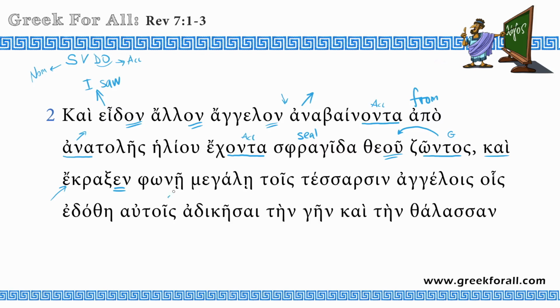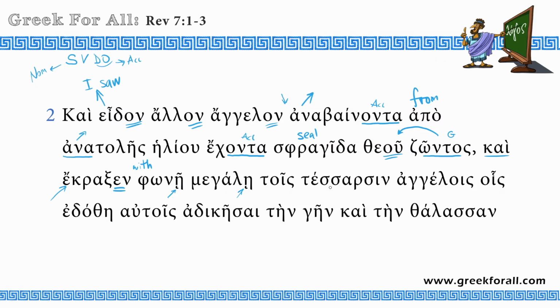Phone megala, we can see this is dative singular, and this is dative of means. It shows the means by which the angel cried. So we translate it with the word with. So he cried with the great voice.